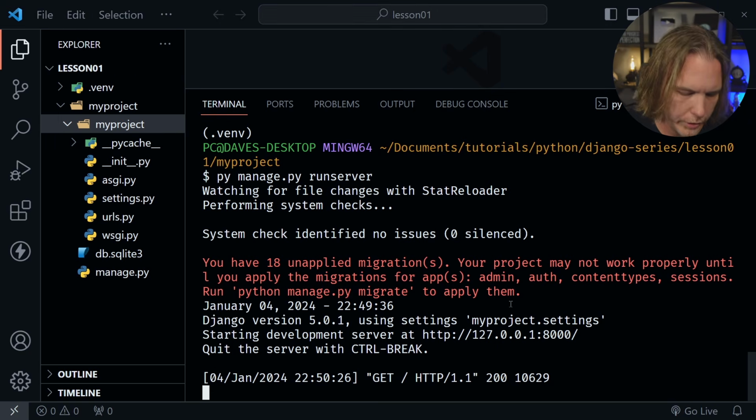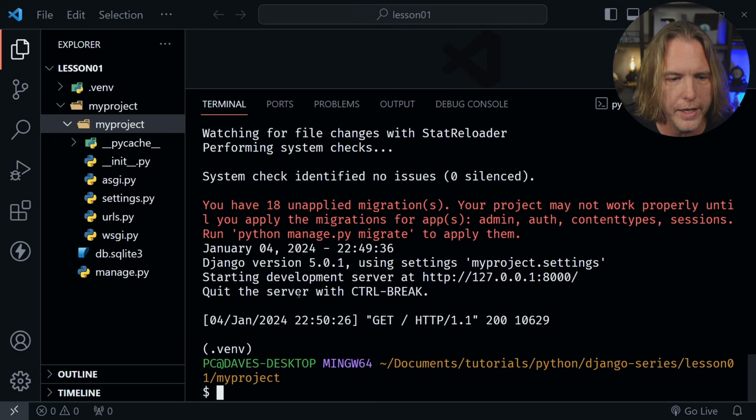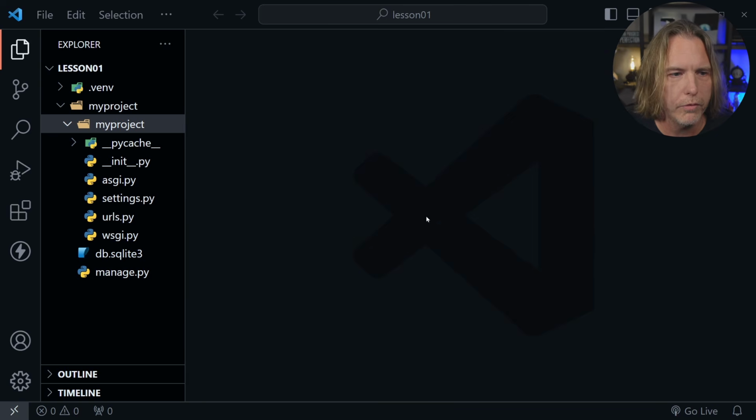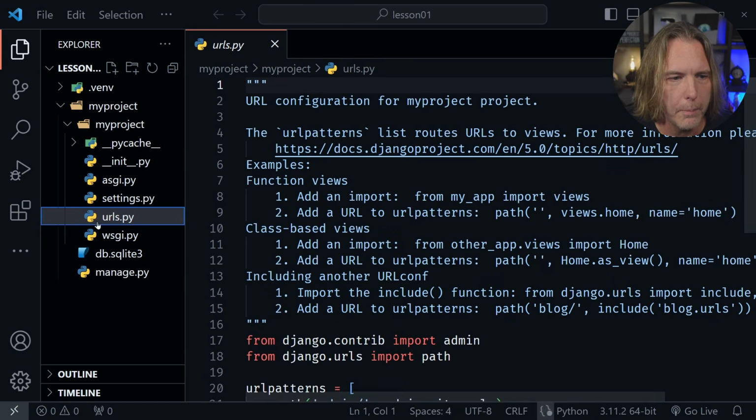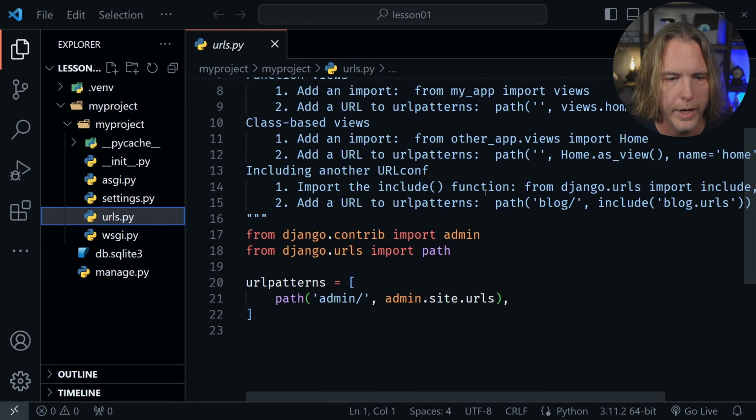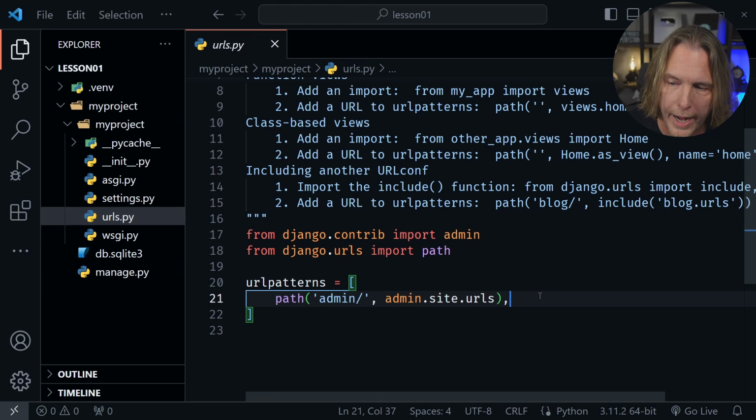I'm going to click over here in the terminal and press Control-C, and that stops the server. From there, I want to go ahead and click on the urls.py file that we have here inside of the my project folder, and we'll scroll down to where we see the urlpatterns here. So we have a list, and inside of it, we see one pattern already that has path with the admin/ and then admin.site.urls. We're going to add to this.